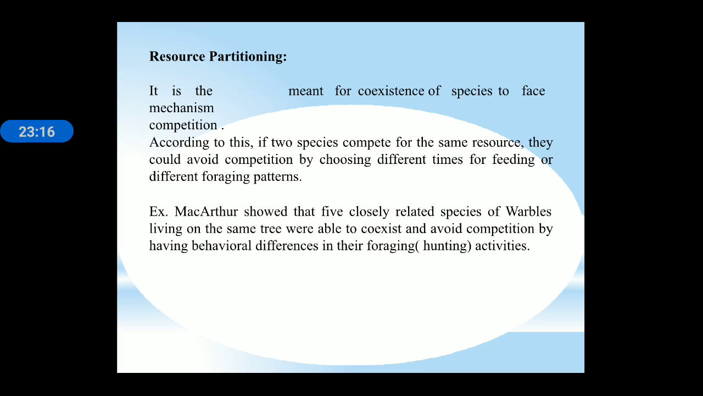Next is resource partitioning. It is the process by which coexistence of species takes place to avoid competition. According to this, if two species compete for the same resources, they could avoid competition by choosing different times for feeding or different foraging patterns. Example: MacArthur showed that five closely related species of warblers living in the same tree were able to coexist, avoiding competition by having behavioral differences in their hunting activities. It means it's just like partitioning the resources to avoid competition.